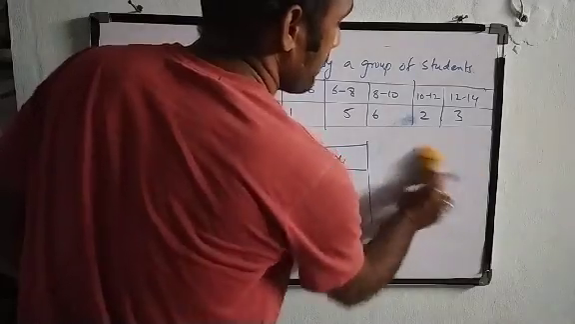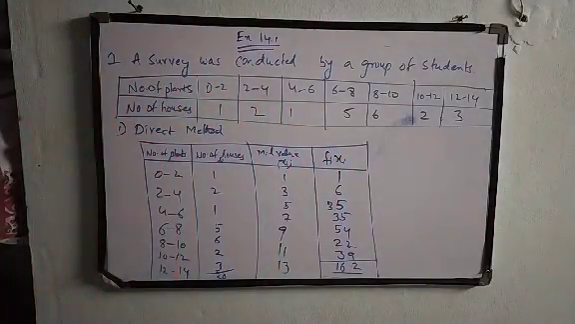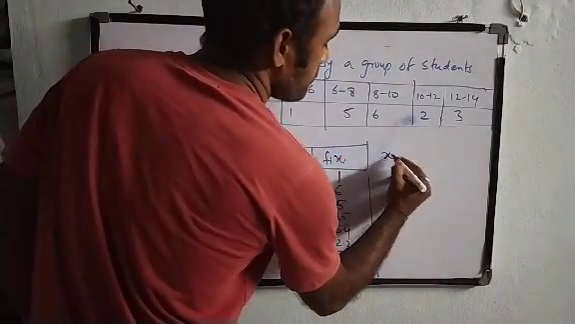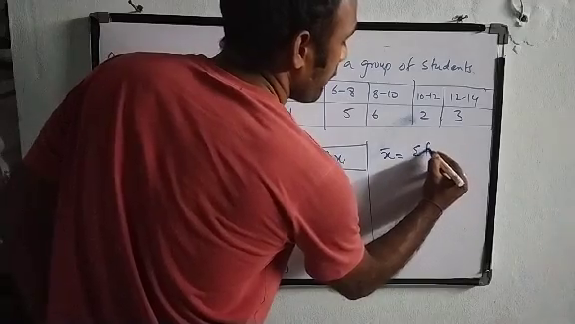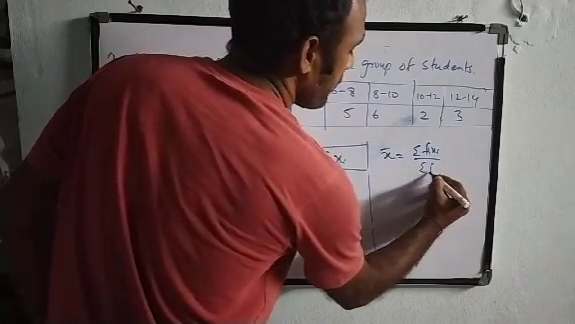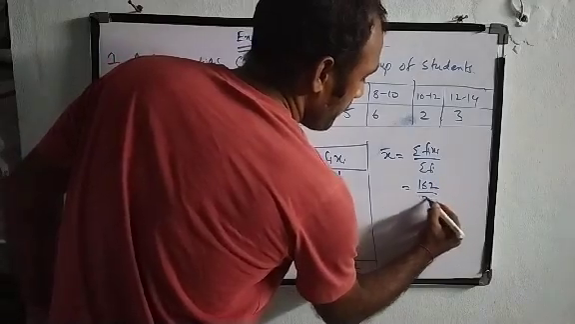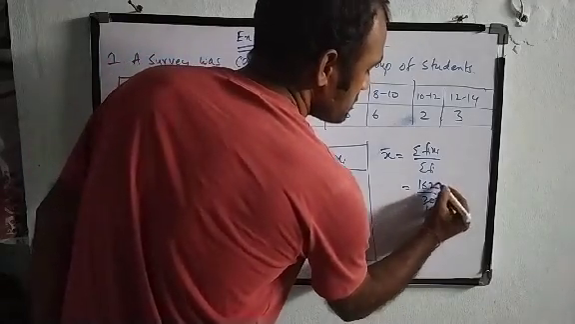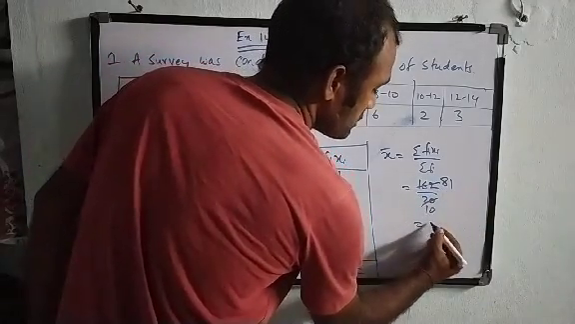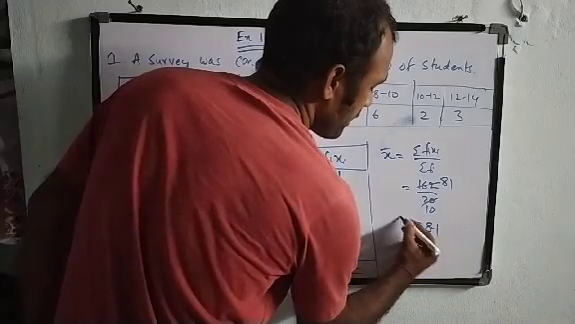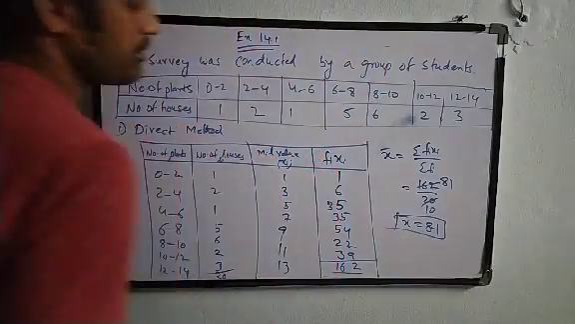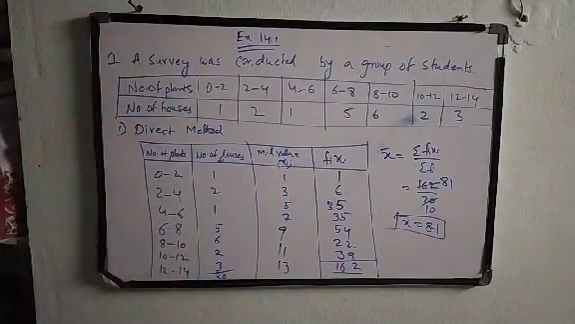So let me do the formula here. x bar is equal to sigma Fi xi by sigma Fi, which is sigma Fi xi is 162 by 20. So 2 tens, 2 81s, so 8.1. Mean answer is 8.1. So this is by using the direct method.